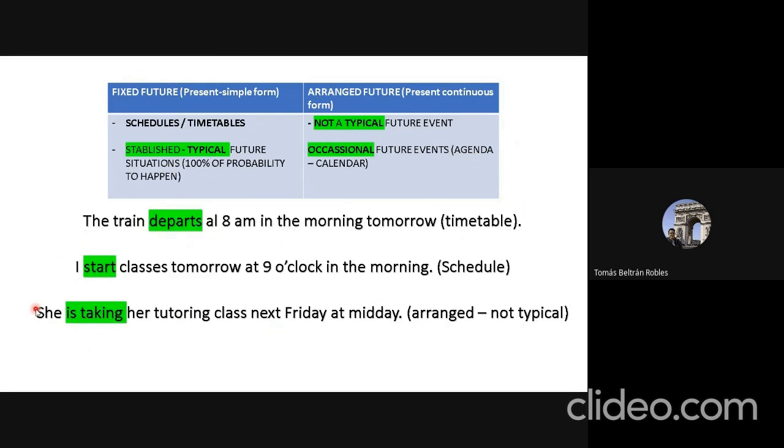The situation being expressed in this sentence is about a student who does not typically attend tutoring classes. It is not part of a routine, but it is occasional. So that person needs to set in his or her agenda a time, a day, and a place to attend that tutoring class. That's why we take the present continuous form of the verb for the future meaning for expressing arranged or not typical future.